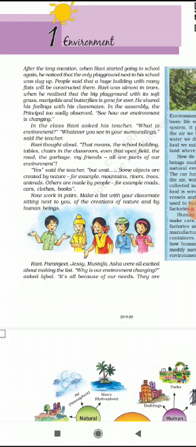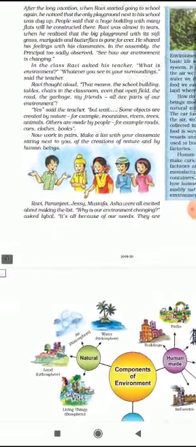Some objects are created by nature, for example, mountains, rivers, trees, animals. Others are made by people, for example, roads, cars, clothes, books. Now, these are two types of environment, natural and human-made.